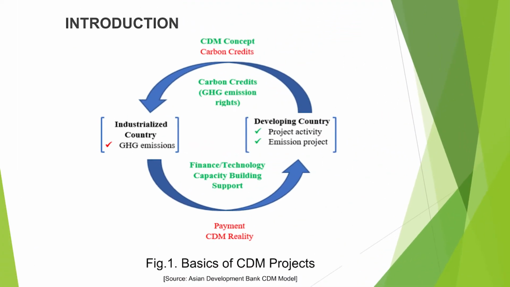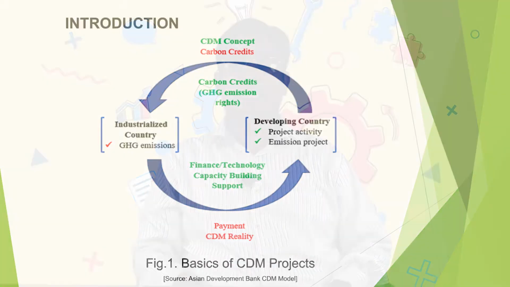With the help of this figure, you can understand how these CDM projects can be executed or implemented. Here on the top, this is the CDM concept, which is basically related to carbon credits. On the left hand side you can see an industrialized country, which is looking after the greenhouse gas emissions, and the target country is the developing country in which we are going to reduce the emissions with the help of this CDM concept.